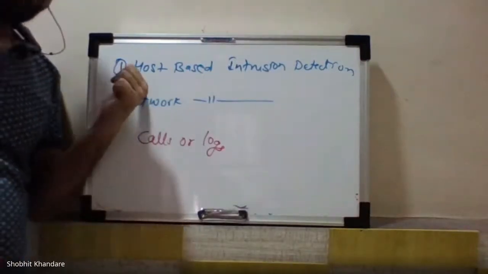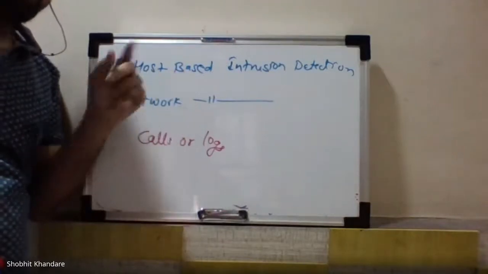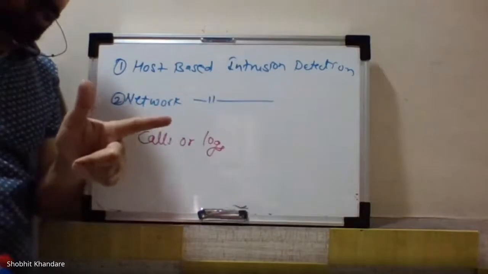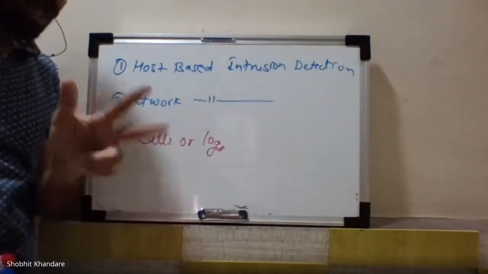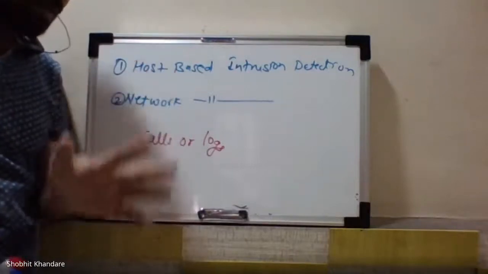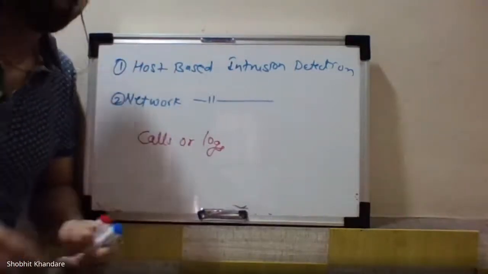So if I'm using my IDS, which is host based, your IDS should know the host machine. It should know the network connections to that host machine. It should know the applications installed at the host machine. And number 4, the habits of user accessing the host machine. Now the fourth point is important.